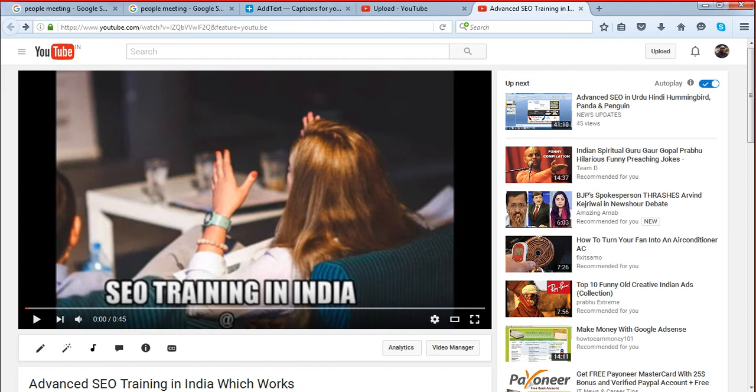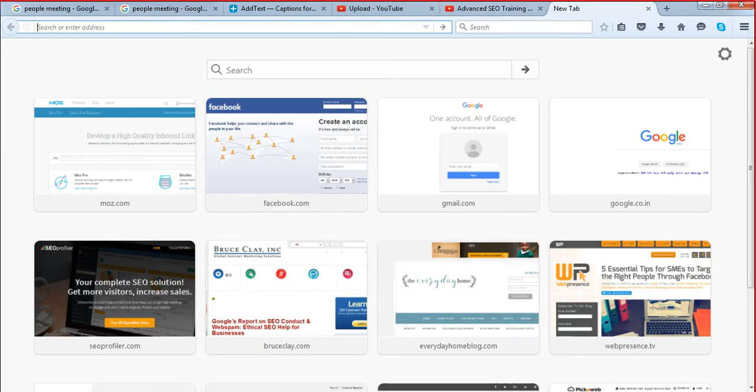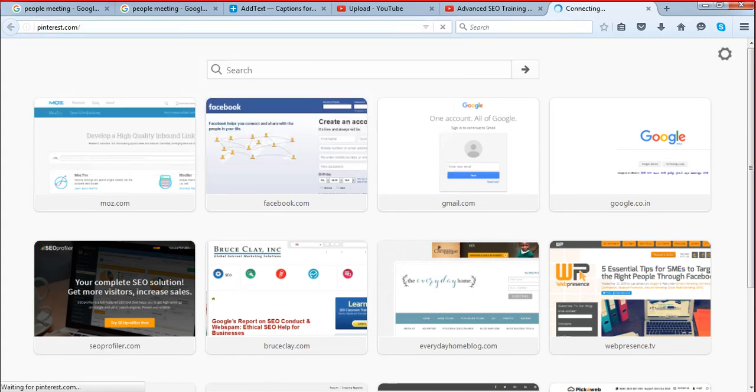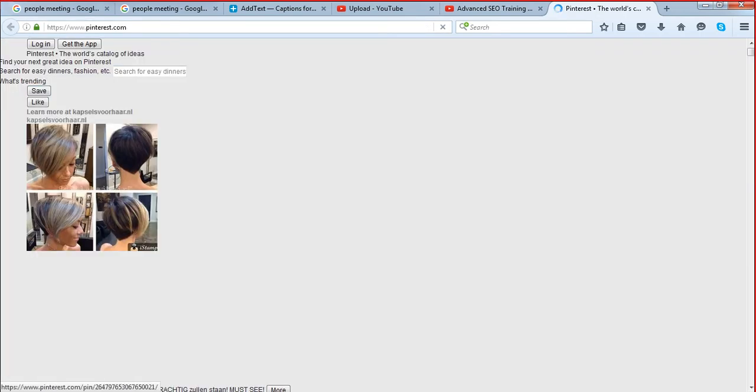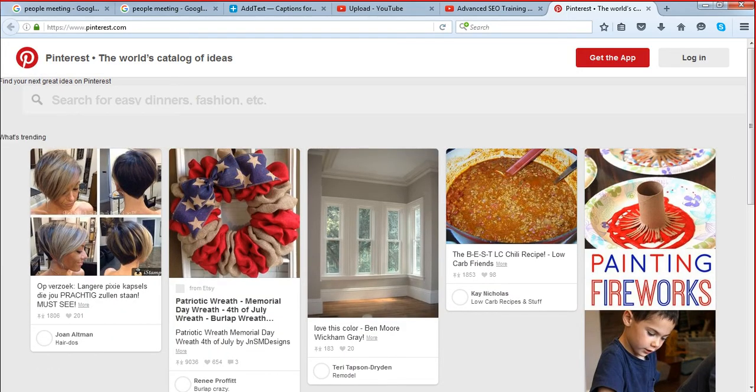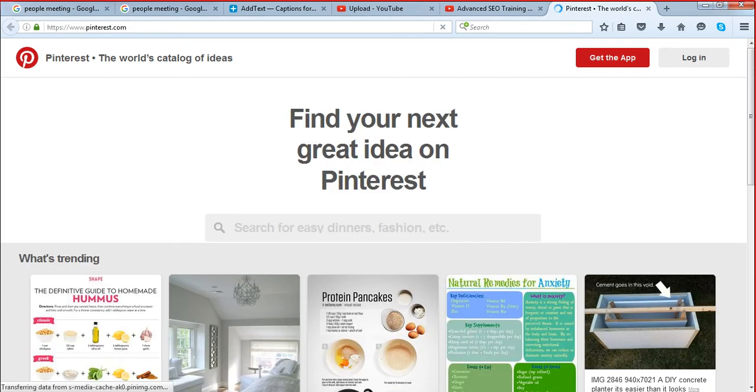Now I'm going to show you one site, say pinterest.com. Pinterest.com is basically a social networking or social bookmarking site you can call, but this particular site is actually for all the image lovers. It means if you have images from your business, you can use pinterest.com, upload your image there and get a link back to your site. So this is Pinterest.